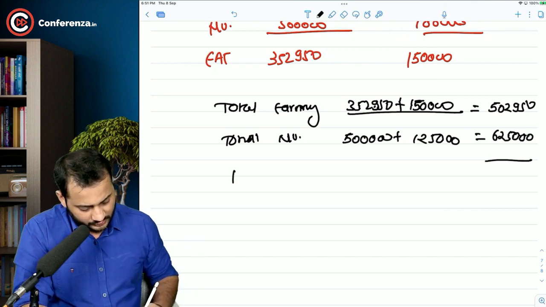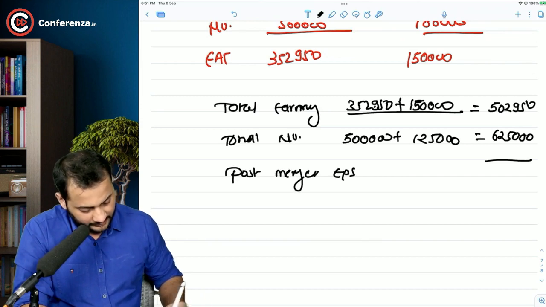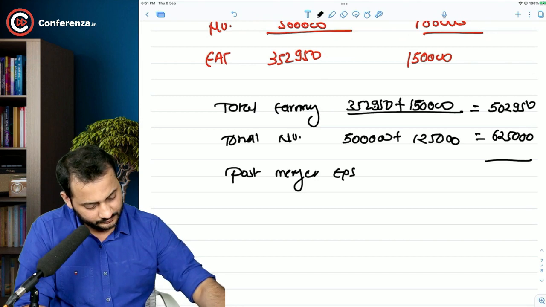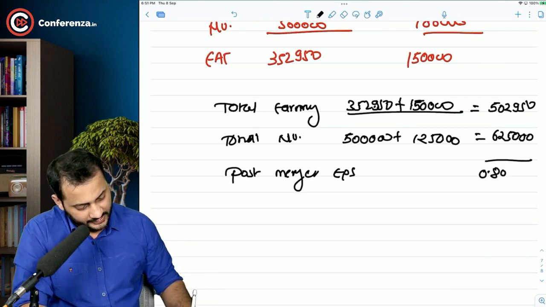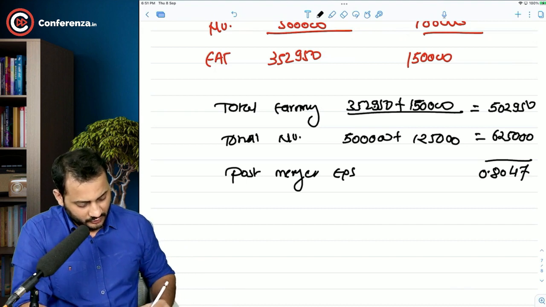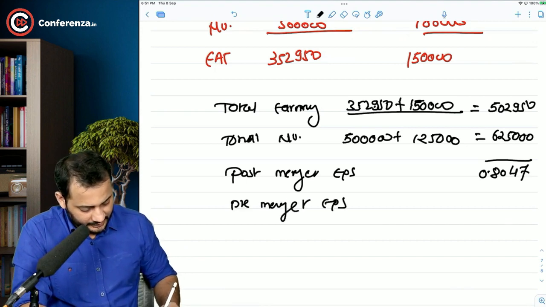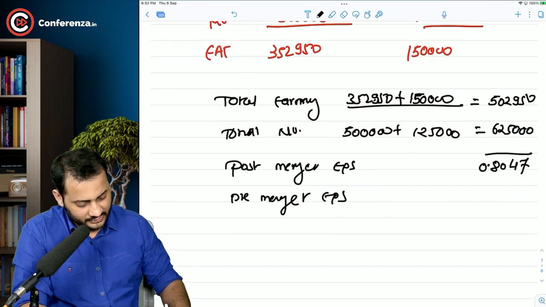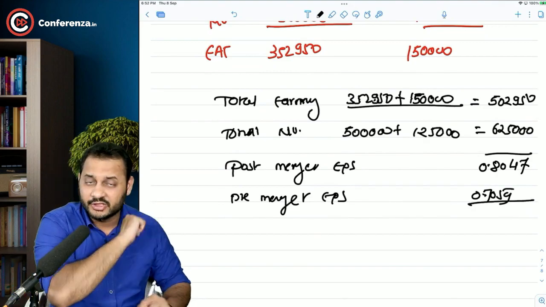Post merger, this will be your post-merger EPS. That's 0.8047. What was the pre-merger EPS? 0.7059. Am I right? So this is going to be the change, the difference between these two.